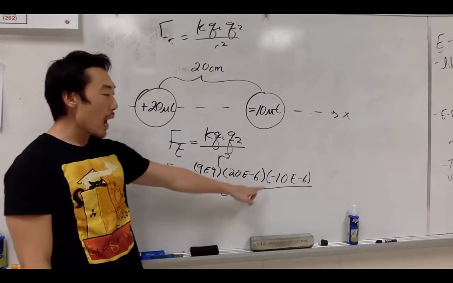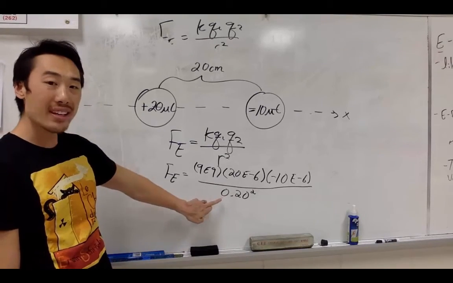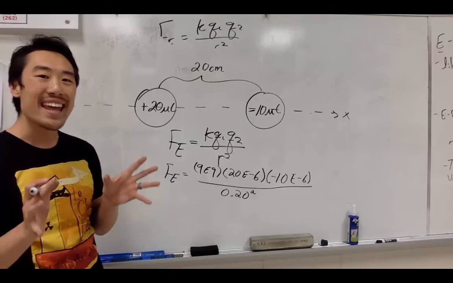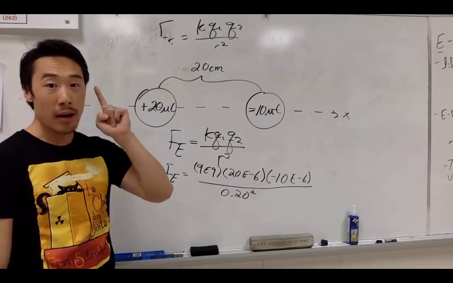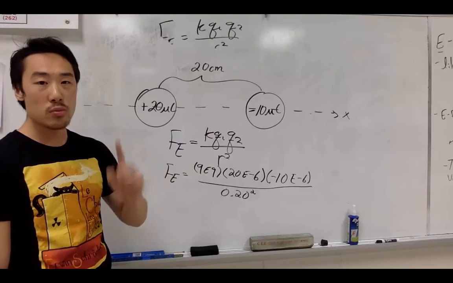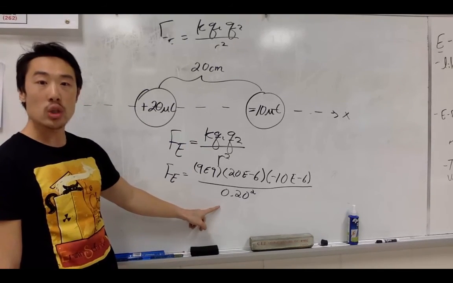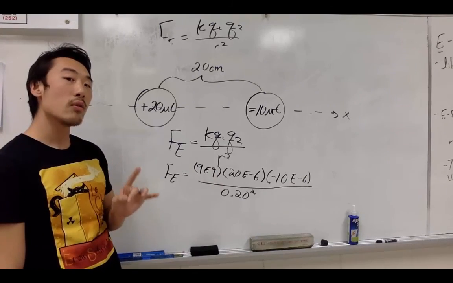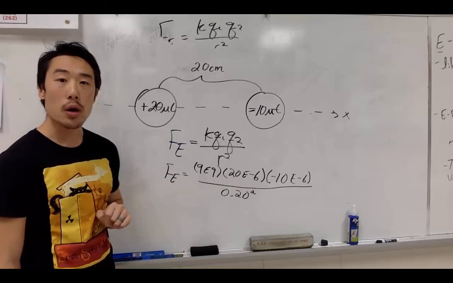Because we have a negative charge, I put in a negative 10e to the negative 6. And most importantly, down here, we need to be sure that we are in SI units, meaning the centimeters you have to convert. And remember my rhyme. In order to go from centimeters to meters, move it over two, and that's how we get 0.20. Now, the part that the students get wrong the most is they forget to square the radius. So I put a little square right there.